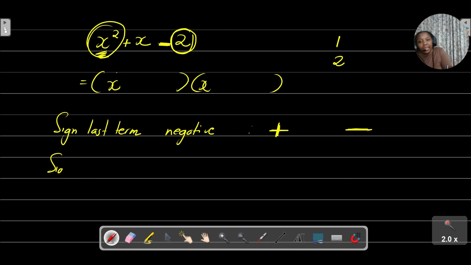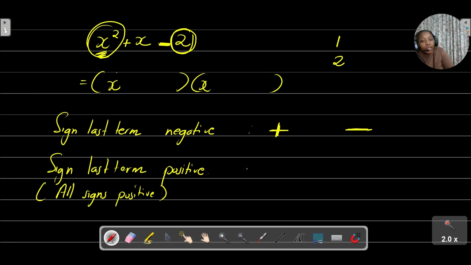If the sign for the last term is a positive, you need to be careful. It depends. If the sign for the last term is positive and all signs are positive, then you'll just have a positive and a positive.